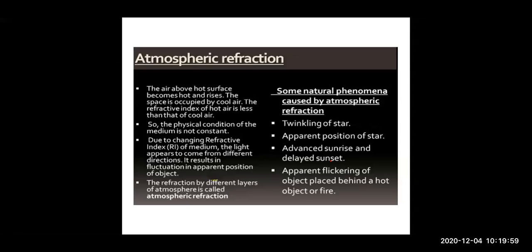Now, you will say that, ma'am, in air, how can we have a rarer as well as denser medium? Yes, it happens, children. As we know, the atmosphere of Earth is made up of different layers, right? That we have learned in our smaller classes.